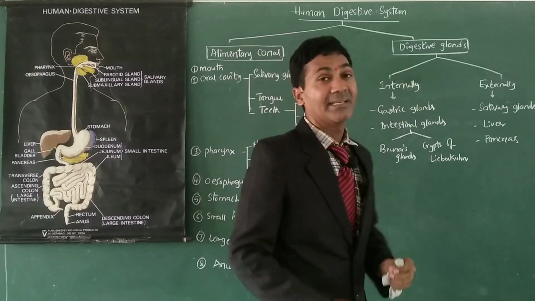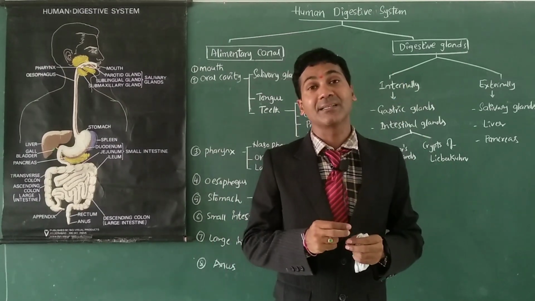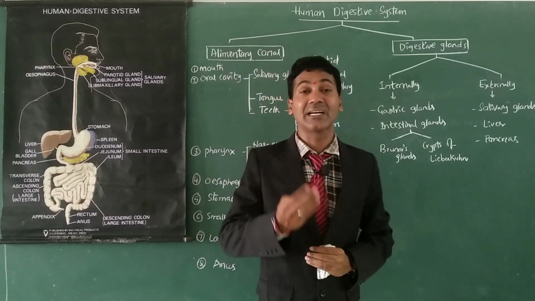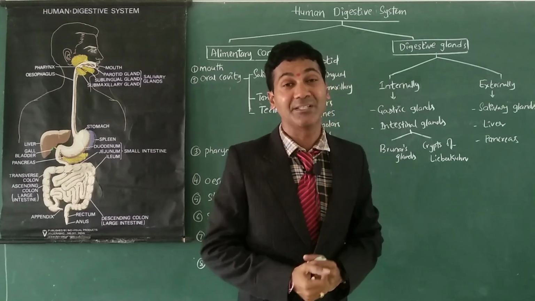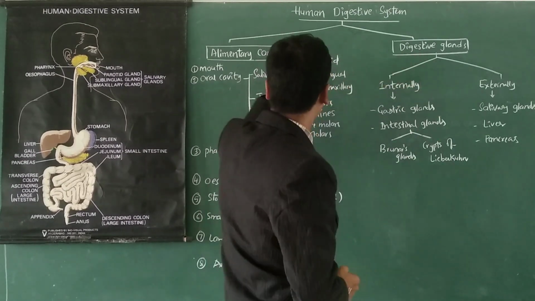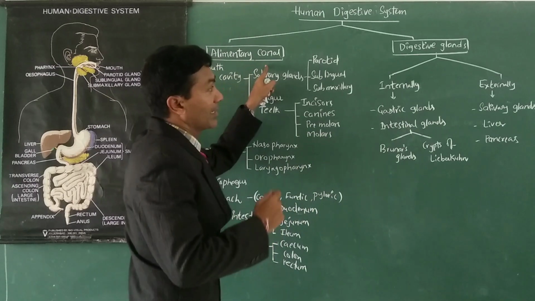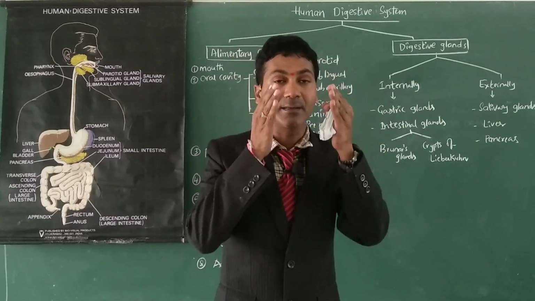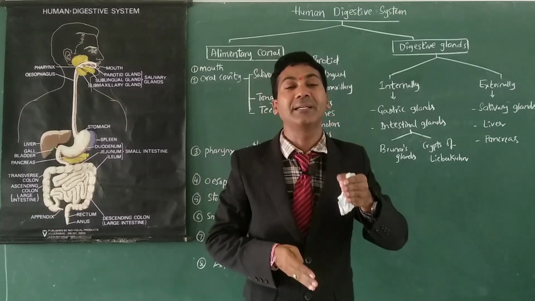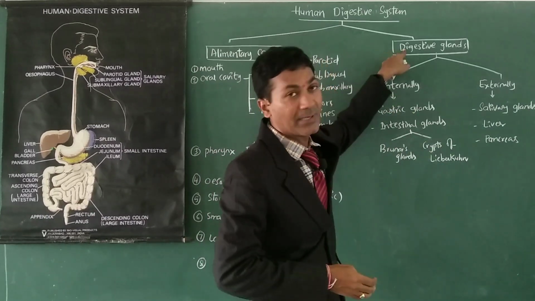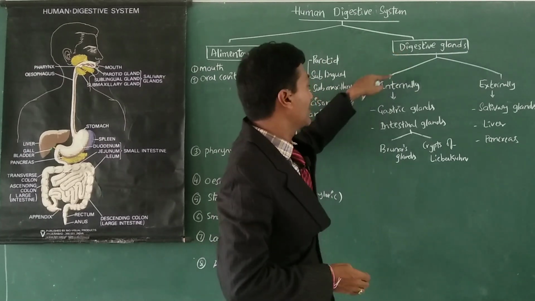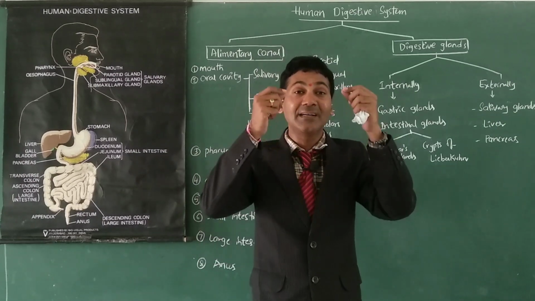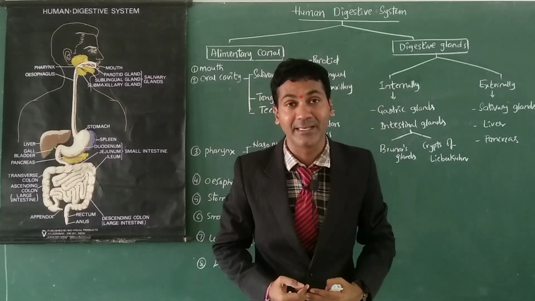And digestive glands are the parts which secrete secretions like digestive juices, which contain enzymes that help in digestion. They are arranged in relation to the canal in two ways. If the digestive glands are arranged internally within the wall of the alimentary canal, we call them internal digestive glands. Examples are gastric glands and intestinal glands, which are arranged within the wall of the alimentary canal.